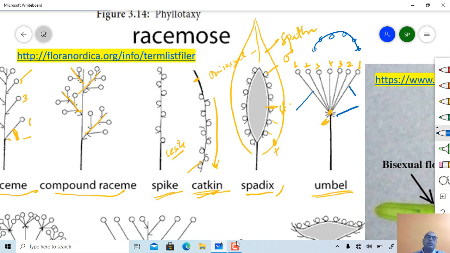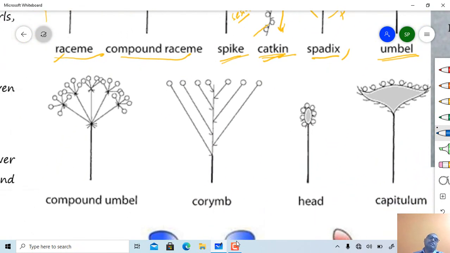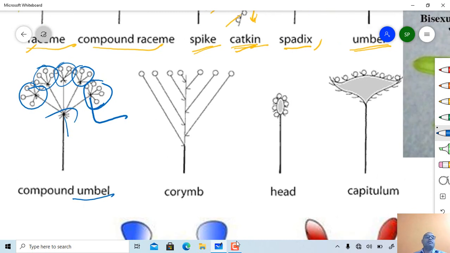This one is a compound umbel type of inflorescence. Simple umbel type of inflorescence is present on branches. Then such a type of inflorescence is called a compound umbel type of inflorescence. These are involucral bracts, while these are involucel type of bracts. This is a corymb type of inflorescence. One can find either umbel type of inflorescence or corymb type of inflorescence in family